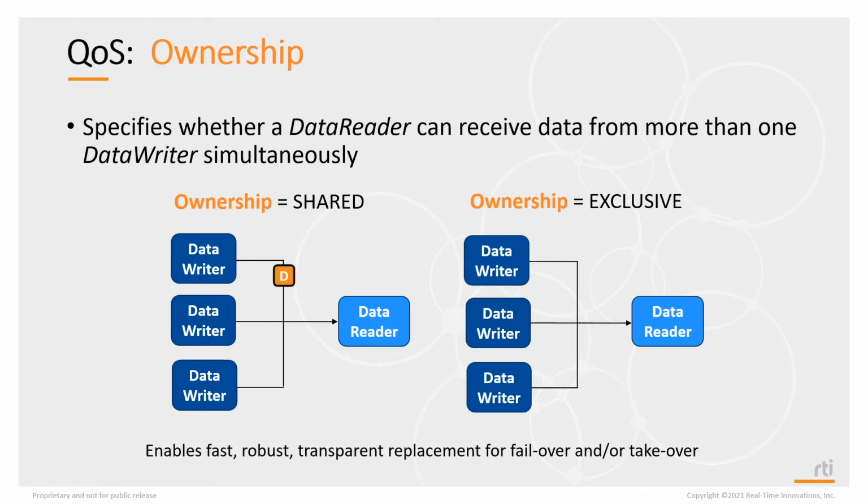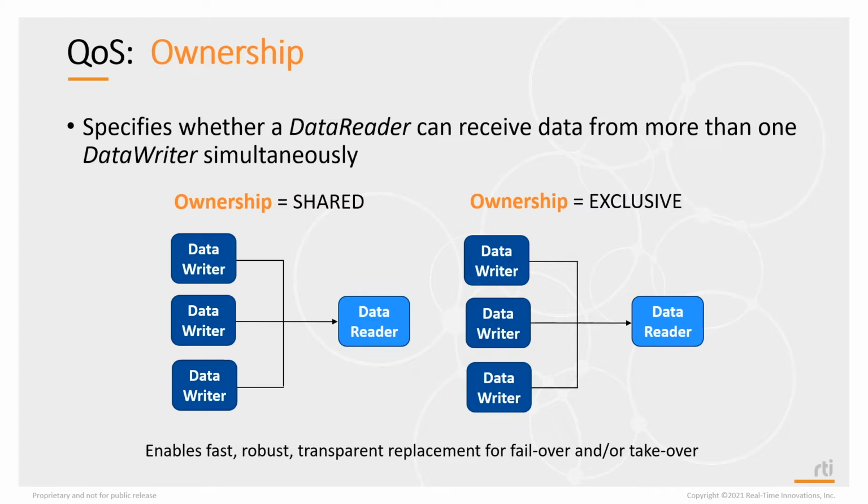So here we have an example. We have 3 data writers. If each data writer sends data, the data reader will receive data from all the data writers. You can set ownership to be exclusive. Exclusive ownership allows a data reader to only receive data from a single data writer.